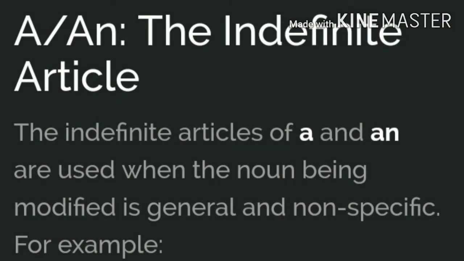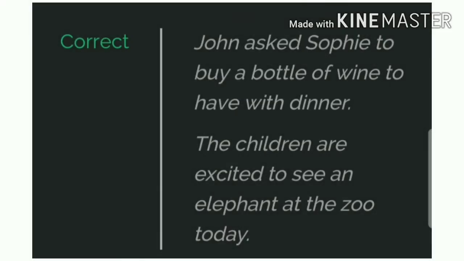Let's move on to a and an, the indefinite articles. The indefinite articles a and an are used when the noun being modified is general and non-specific. For example: John asked Sophia to buy a bottle of wine to have with dinner. Second sentence: the children are excited to see an elephant at the zoo today.